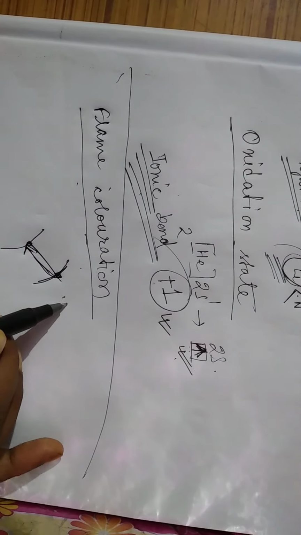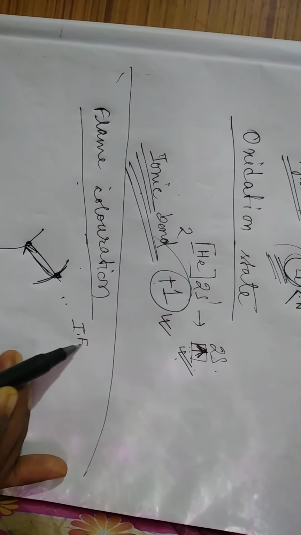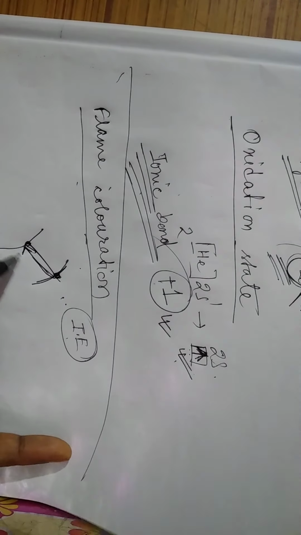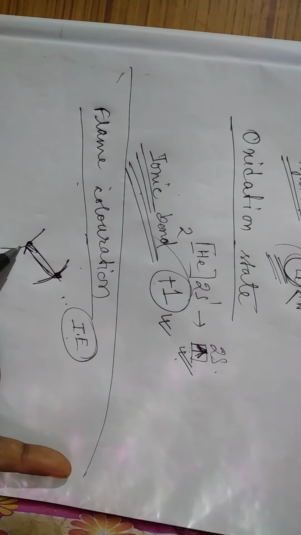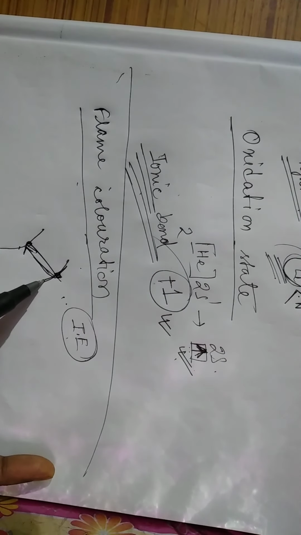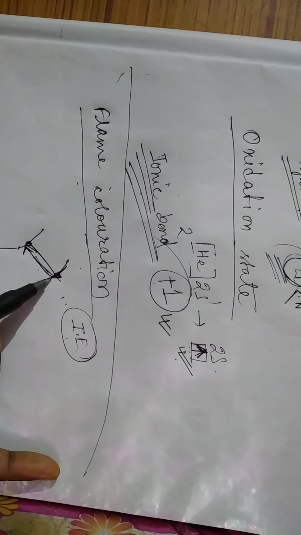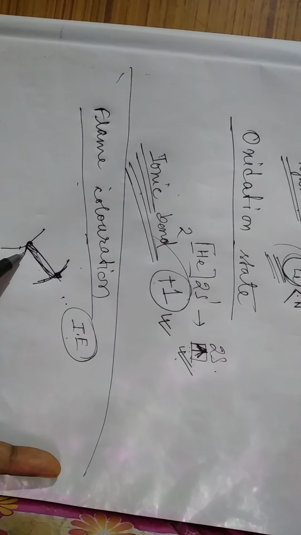So what is the main reason? I told you, as their ionization enthalpy is very low, the energy they get from the flame is enough to excite them to the higher shell. Once they go to the higher shell, it is very unstable. Now they have a tendency to go back to their original shell.